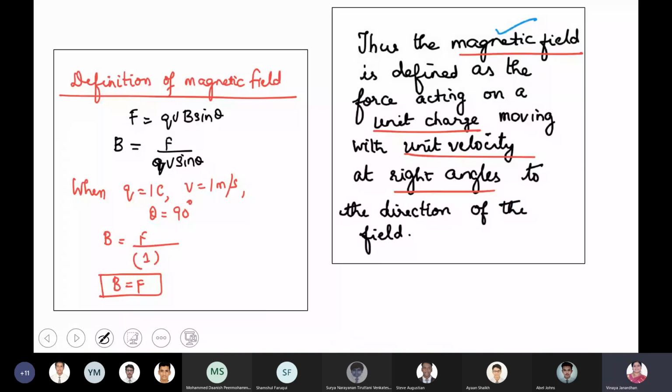when a unit charge Q is 1 coulomb. Q should be 1 coulomb, and then the charge should move with the speed of 1 meter per second, and the direction in which the particle moves should be perpendicular to the direction of the magnetic field. Then only B becomes equal to that. The unit of magnetic field is 1 Tesla. 1 Tesla is nothing but the force experienced by a unit charge moving with a unit velocity in a magnetic field in a direction perpendicular to it. So all these things you have to define.